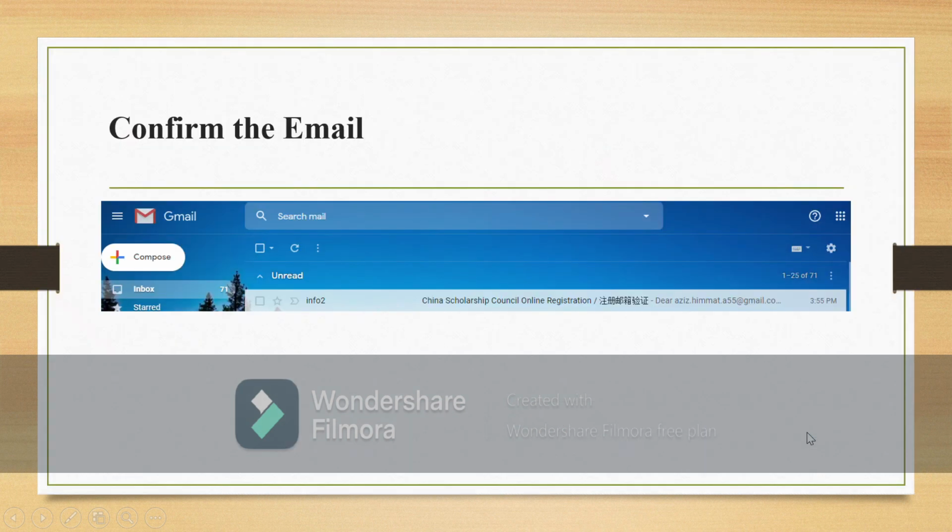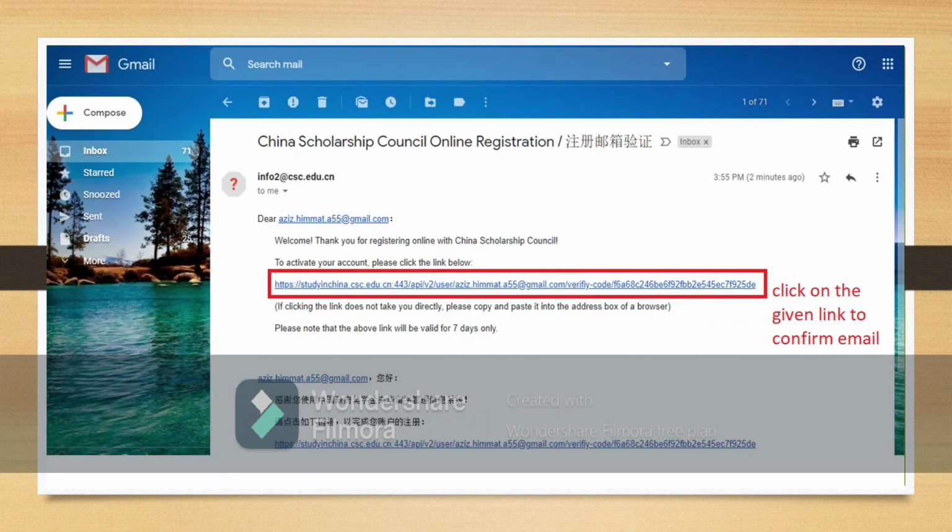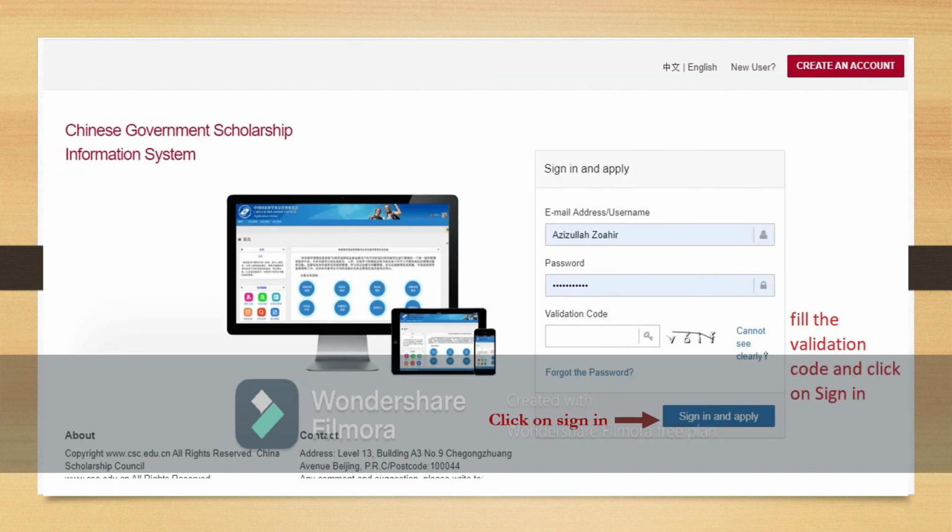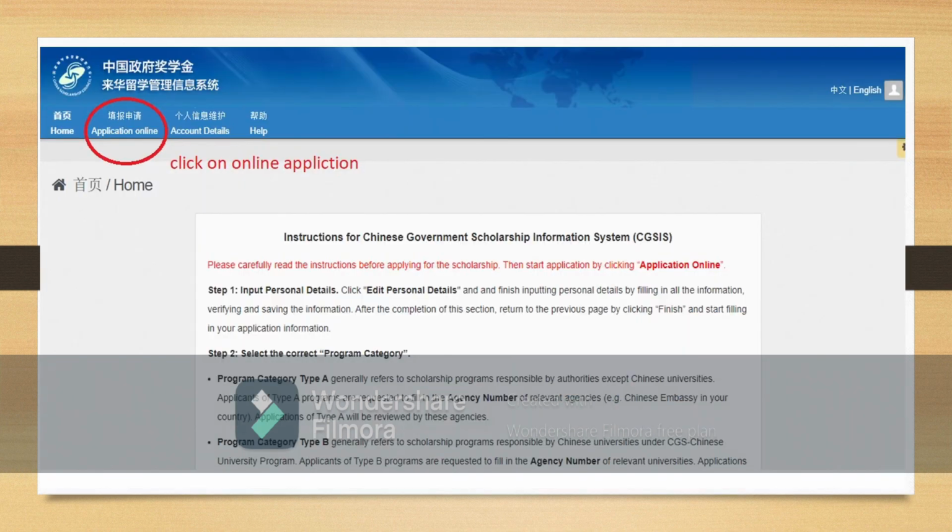After you click submit, they will send an email to your email address. Open this email and click on the given link to confirm the email. Please fill in the validation code and click on sign in and apply. These are the instructions for the Chinese Government Scholarship information system. Please carefully read the instructions before applying for the scholarship, then start the application by clicking on application online.